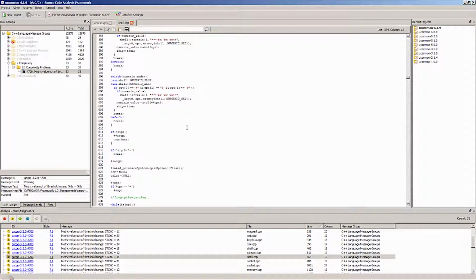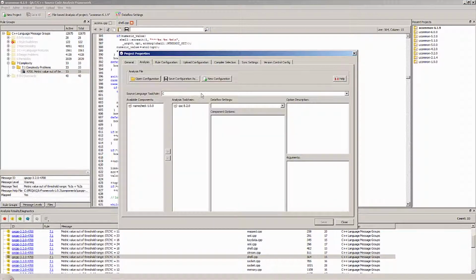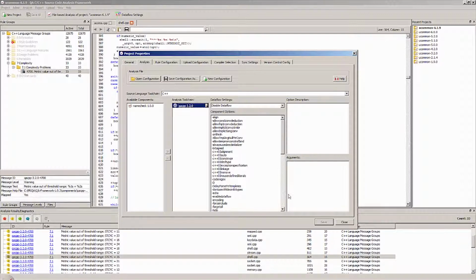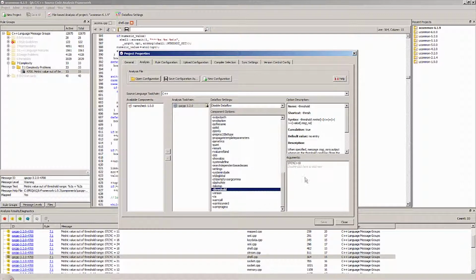There are 29 new metrics in QAC++ 3.2, and let's have a look at another new one now, the number of local variables defined. So I'm going to add a threshold for this one as well. So I select my C++ toolchain, and the option I want is the threshold option. So I'm going to add a metric threshold here, and I want the parser to tell me if it's greater than 5. So we'll save that, and then we'll reanalyze the project.